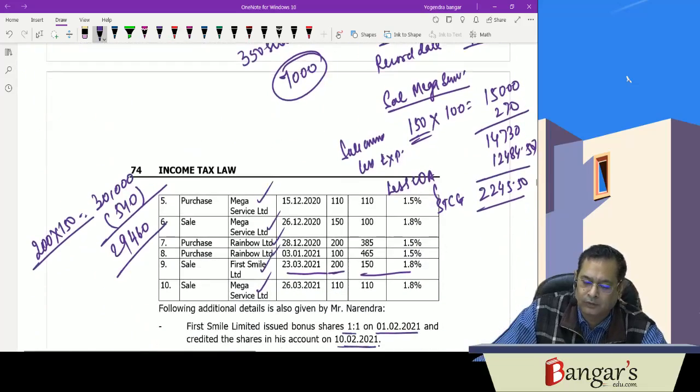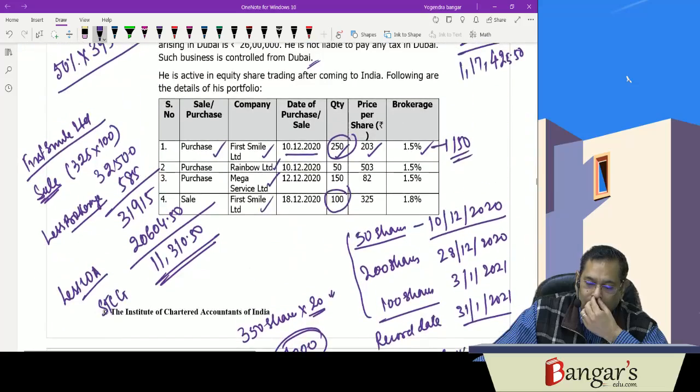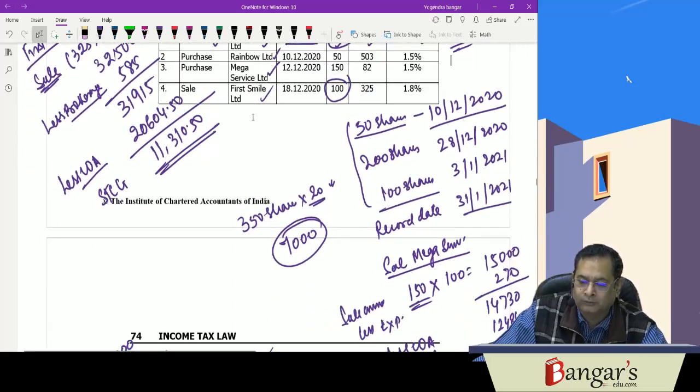Then he sold 200 shares of First Smile. So he has received a bonus.